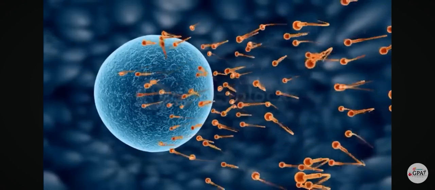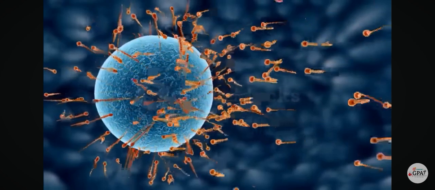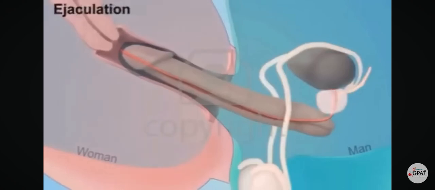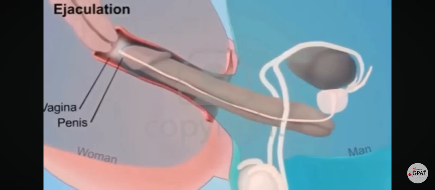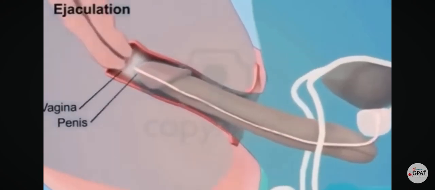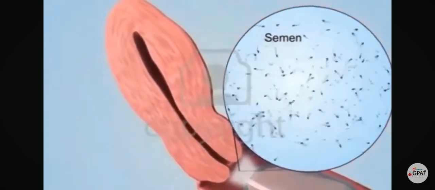Constitutes the male reproductive system, which functions to produce and deposit sperm, and the female reproductive system, which functions to produce egg cells and to protect and nourish the fetus until birth. Human reproduction usually involves internal fertilization by sexual intercourse. In this process, the male inserts his penis into the female's vagina and ejaculates semen, which contains sperm.